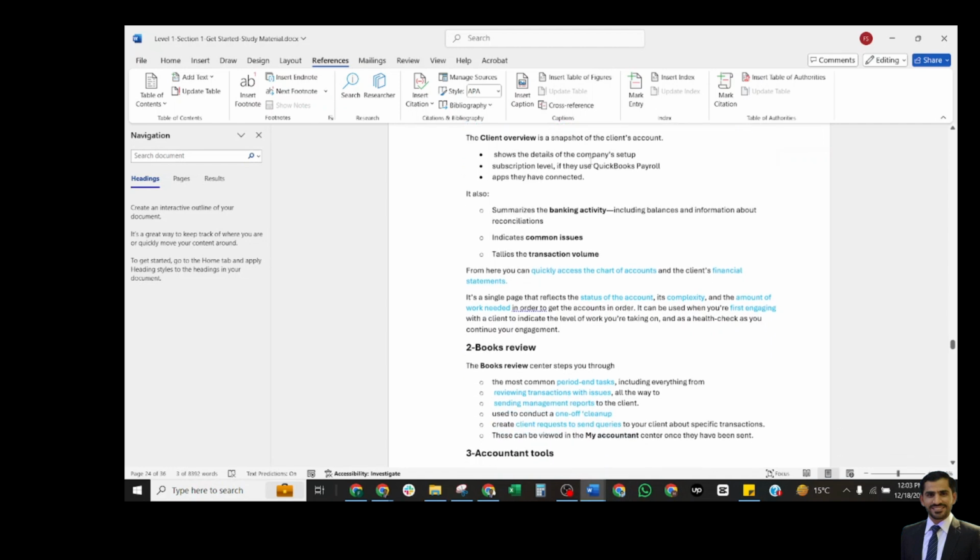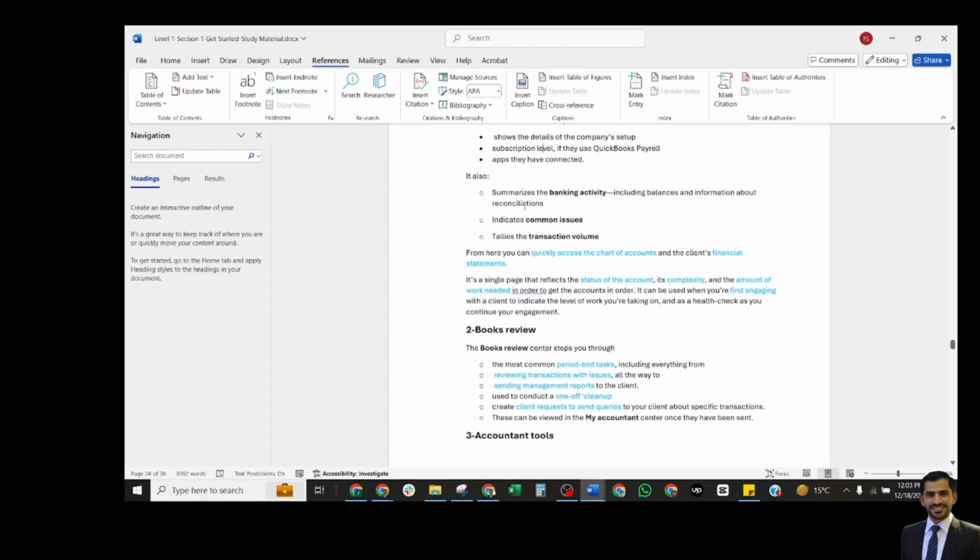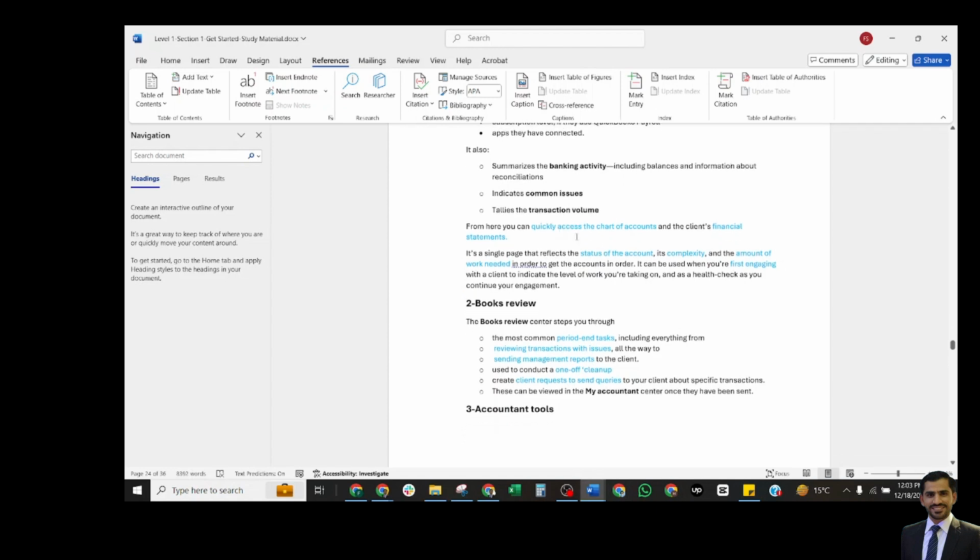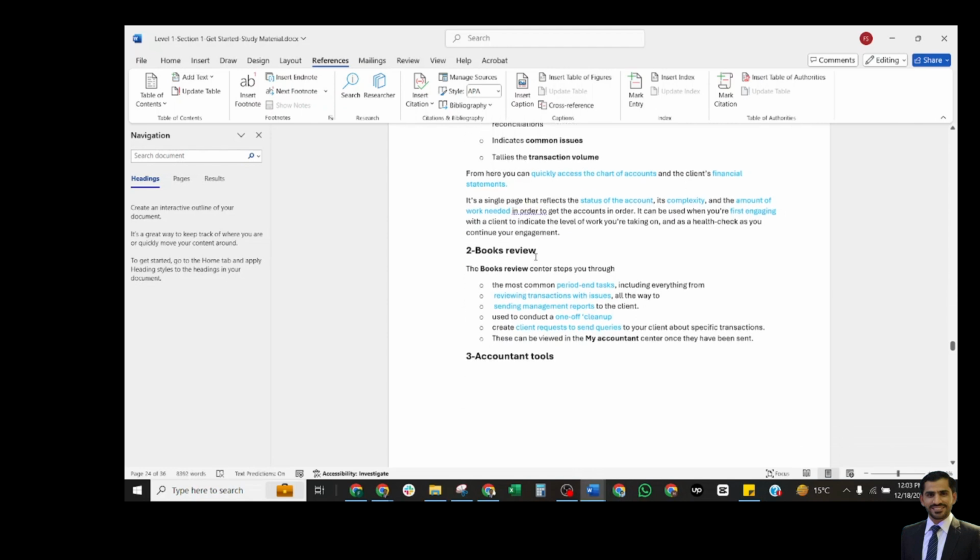The client overview is a snapshot of clients' accounts. It shows the details of the company setup, subscription level, and the QuickBooks Payroll apps they have connected. It also summarizes the banking activity and indicates common issues and the daily transaction volume. From here, you can quickly access the chart of accounts and the client's financial statements. It's a single page that reflects the status of the accounts, complexity, and the amount of work needed to get the accounts in order. It can be used when you are first engaging with a client to indicate the level of work you are taking on, and as a health check as you continue your engagement.